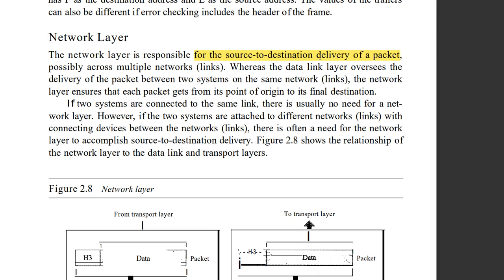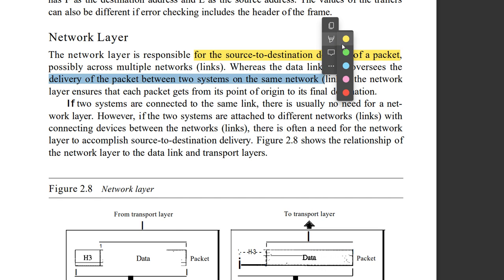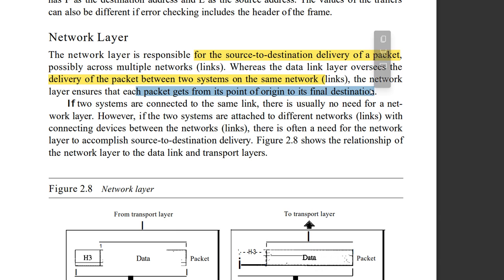Okay, the data link layer oversees the delivery of a packet between two systems on the same network. This is one of the important points right here. What the data link layer will do is deliver the packet between two systems on the same network. But the network layer ensures that each packet gets from its point of origin to its final destination. It means it will check whether the data packets coming from the data link layer are delivered to the destination or not. This is the reason we call it source to destination delivery of a packet for the network layer.